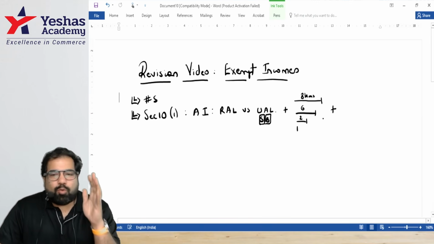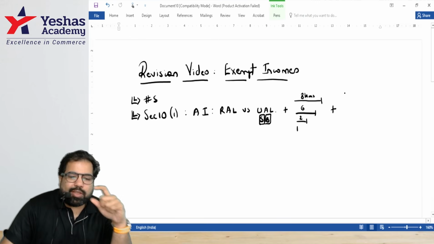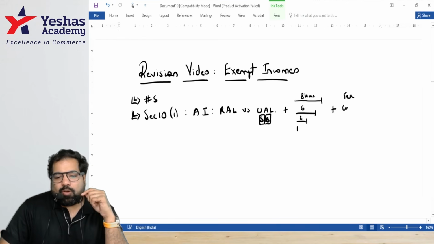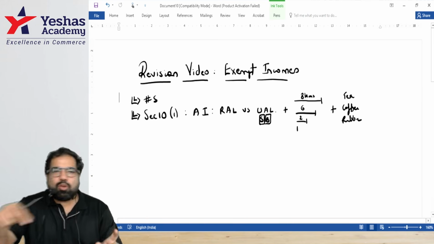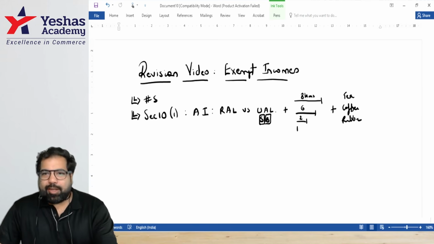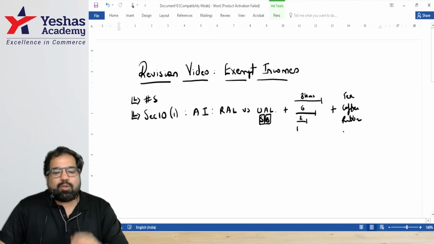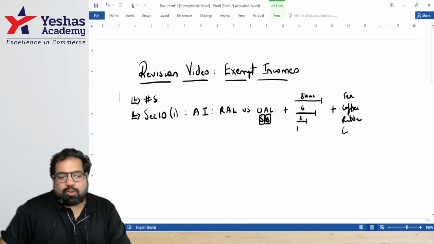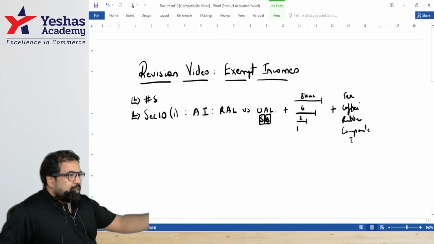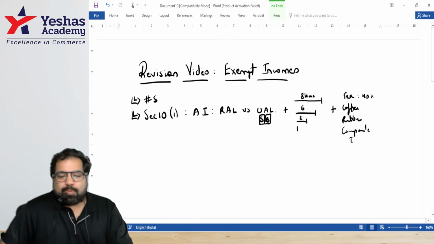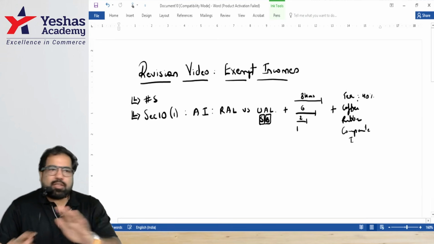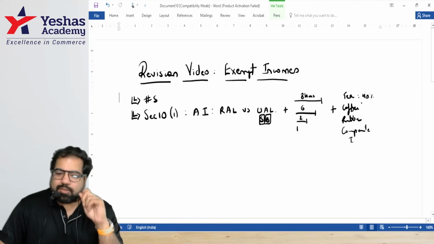Next. You can do only agriculture, no problem. But if you do these unique businesses of what, guys? Tea, or what, guys? Coffee, or what, guys? Rubber. Or if you do a business where you're growing tomatoes and you're making ketchup, you're growing grapes and you're making wine, potatoes to chips, sugarcane to sugar, then also, guys, the government says these all businesses are called composite income. Which income, guys? They say some part of it will be PGBP, some part will be agriculture. How much PGBP, guys? In tea business, 40%. Then automatically 60 is agriculture. Don't remember both, only remember one number, that is 40%.